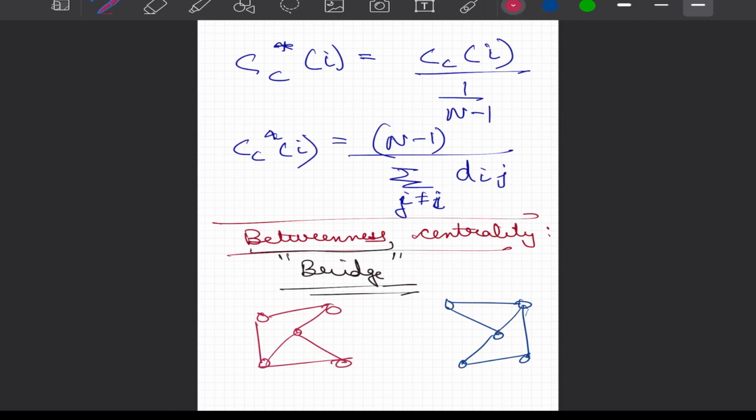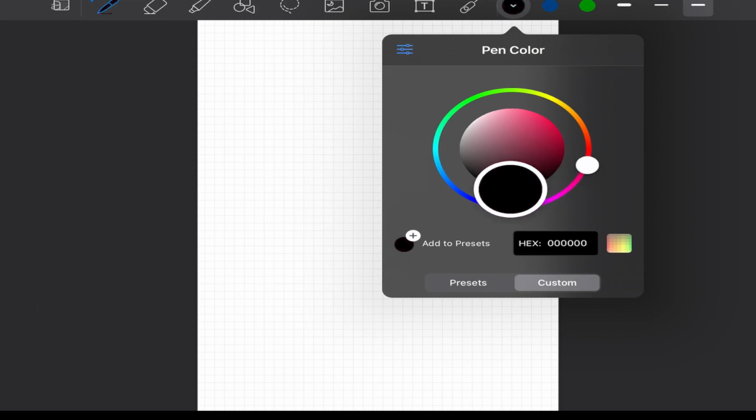For example, I can connect this to this to this, so this to this. So basically everybody is well connected, but the problem is that this cluster is not talking to this cluster here. To do that, we need one node that acts as a bridge, and despite this node having less degree in comparison to the node that I am just highlighting, this node is important by virtue of its position, and we say that this is acting as a bridge, and this node may have its importance despite its low degree because it is going to have a high betweenness.